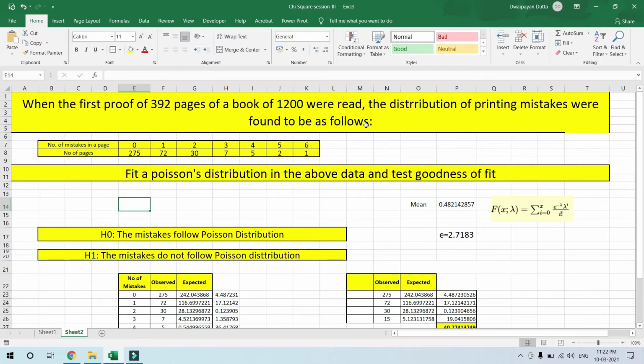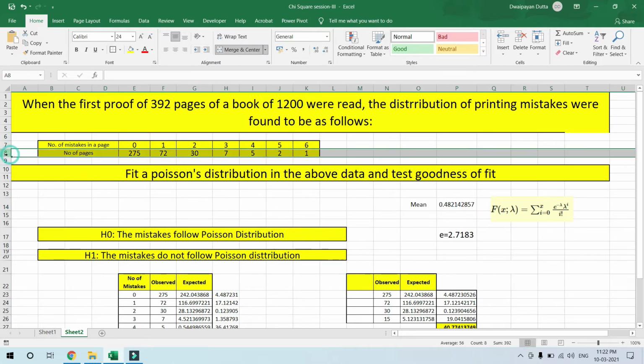The problem says that when the first proof of 392 pages of a book of 1200 pages were read, the distribution of printing mistakes was found to be as follows. This is the number of mistakes in a page. This is 0 mistakes, so that means there is no mistake. Then 1 mistake, 2 mistakes, 3 mistakes, 4, 5, 6. These are the number of mistakes, and this row shows the number of pages, the frequency.